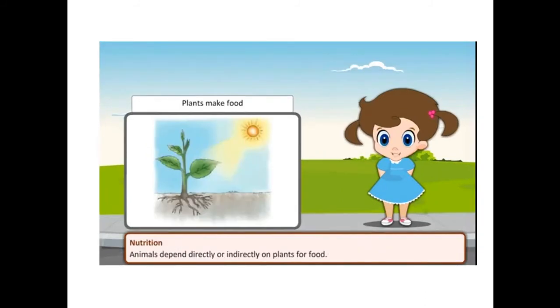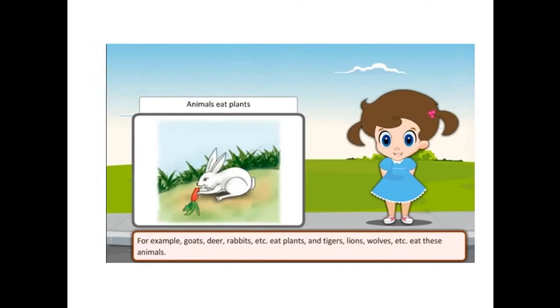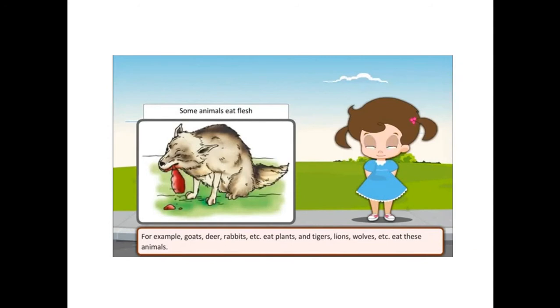Plants make food. Animals depend directly or indirectly on plants for food. And animals eat plants. For example, goat, deer, rabbit, etc. eat plants and tigers, lions, wolves, etc. eat these animals.